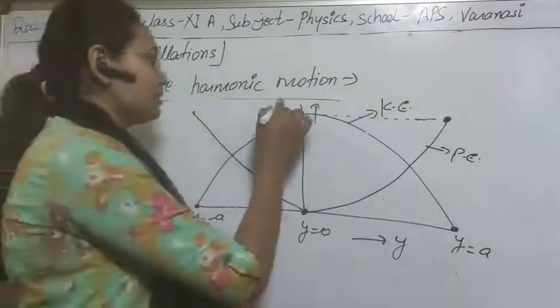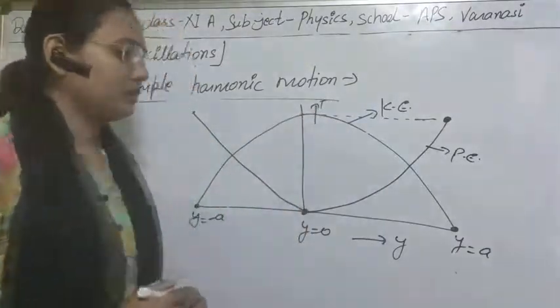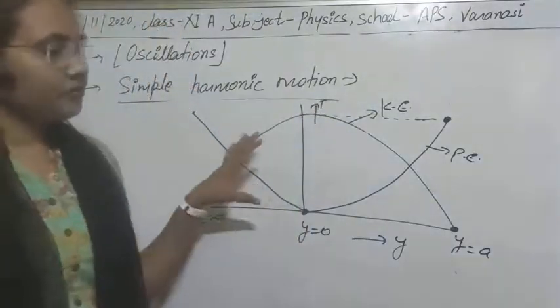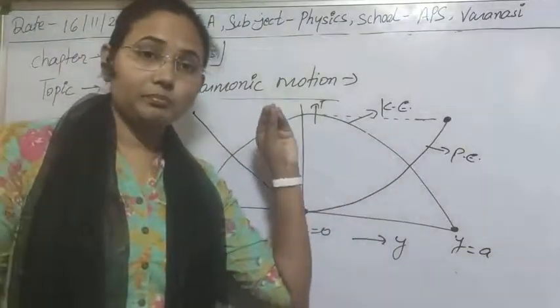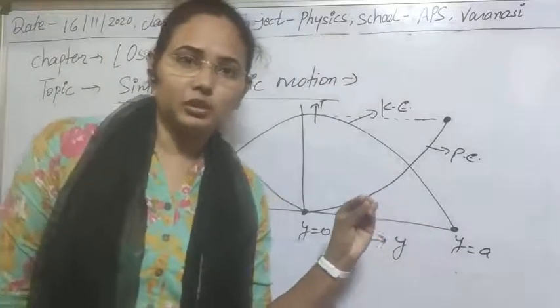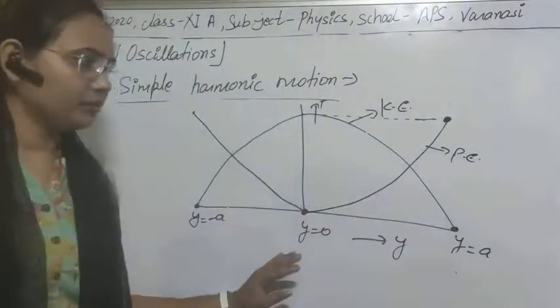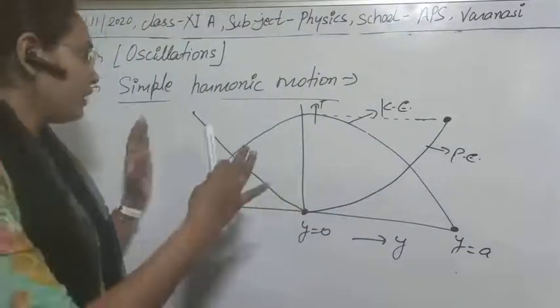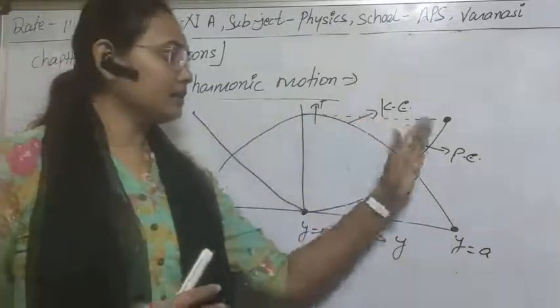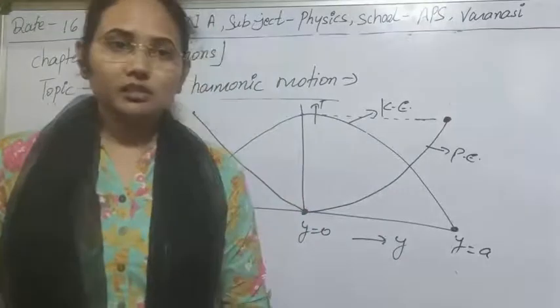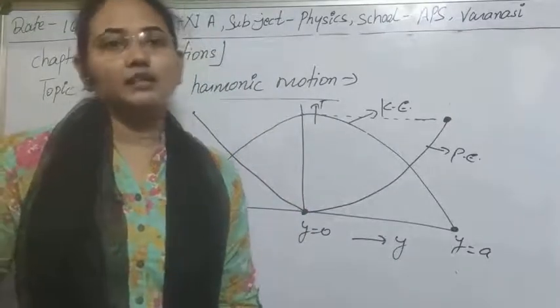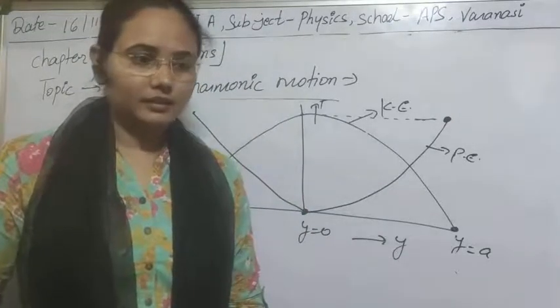Clear? So this is the total energy line, and all this. This is the graph of the energies of simple harmonic motion, or of a particle executing simple harmonic motion. So I think there is no confusion regarding this, guys. How can you understand kinetic energy and potential energy in this case, and how can you understand the conservation of mechanical energy in this case? Clear, I think.